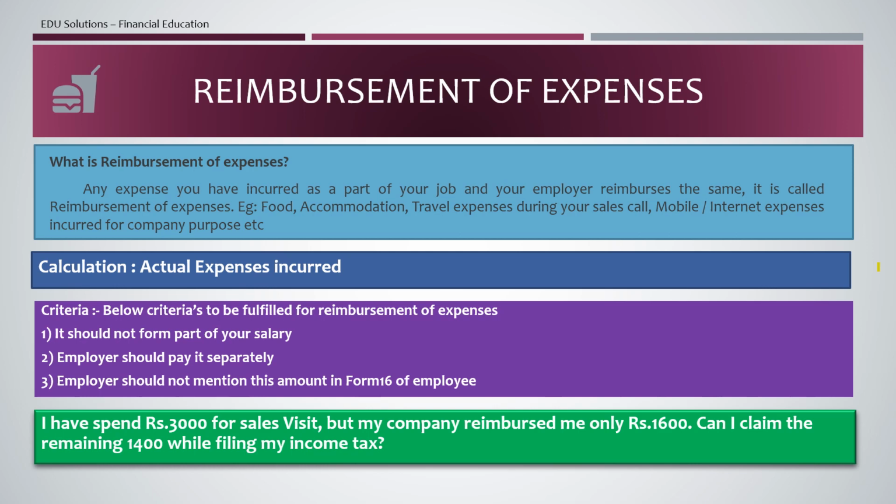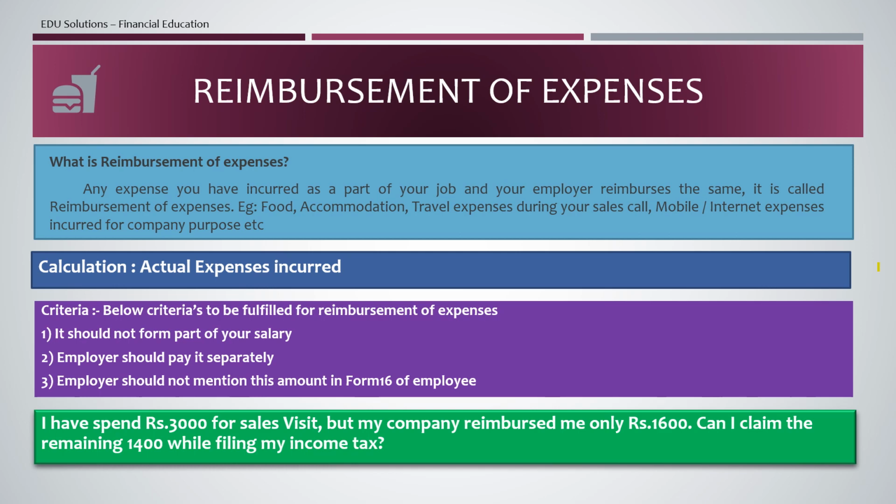So here I am taking an example. For example, a person spends rupees 3,000 for a sales visit, but his company reimbursed him only rupees 1,600. Can he claim the remaining 1,400 while filing income tax? The answer is no, he cannot claim the additional 1,400. He should contact his company only. There should be company norms for reimbursing the expenses.